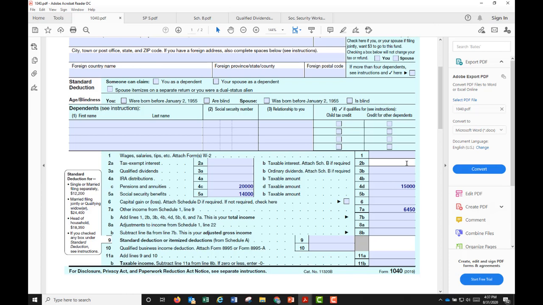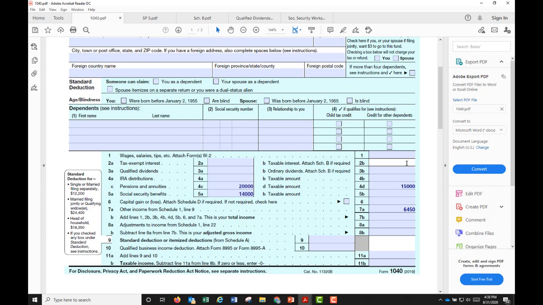Line 4, we have annuities, and we just talked about that. Line 5, use the Social Security worksheet to find the taxable amount of Social Security. The Social Security benefits, we know is $14,000. How much of that is taxable? Again, use the Social Security benefits worksheet.